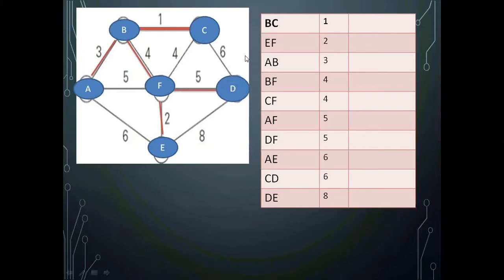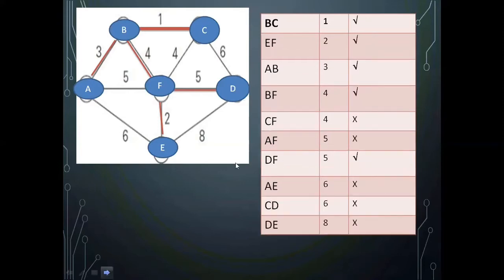Now all the vertices are included. How many edges? This is added 1, 2, 3, 4, 5. Total 6 vertices are there and I have added 5 edges. So n vertices, n minus 1 edges, my criteria is satisfied. So this is the minimum spanning tree. There is no need for checking the remaining edges.